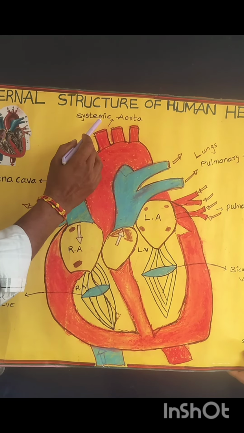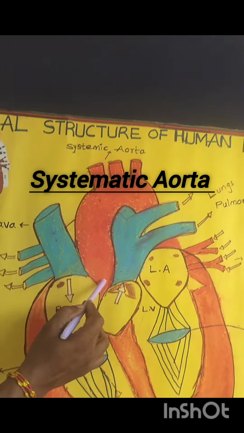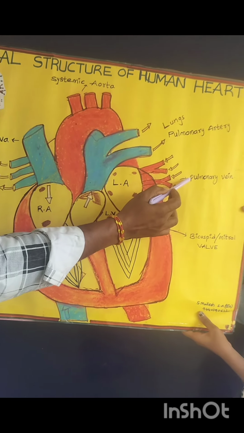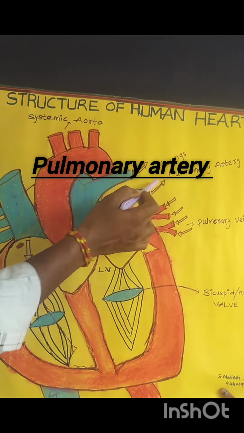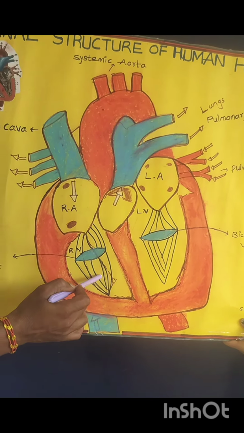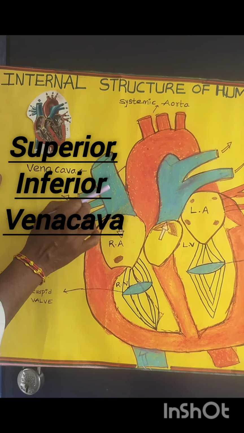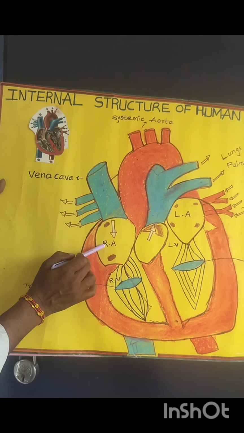Among them, the first and biggest blood vessel is called the systemic aorta. It has developed from the left ventricle, and this is the pulmonary vein. It arises from the left auricle, and this is the pulmonary artery. The pulmonary artery has developed from the right ventricle, and this is the vena cava. Superior and inferior vena cava both arise from the right auricle.